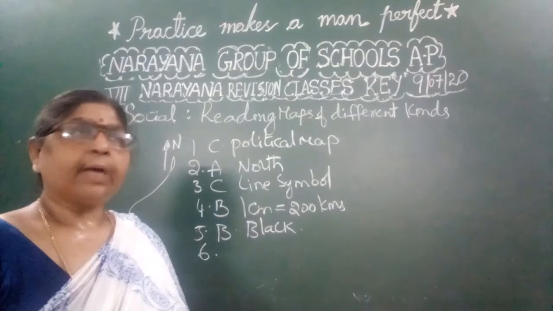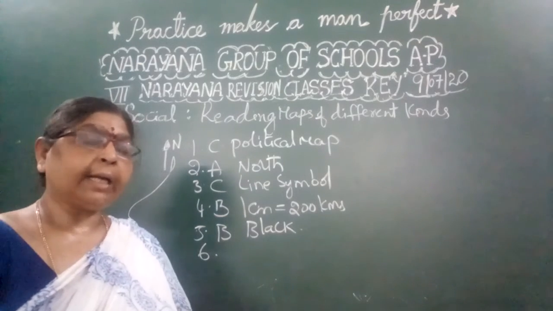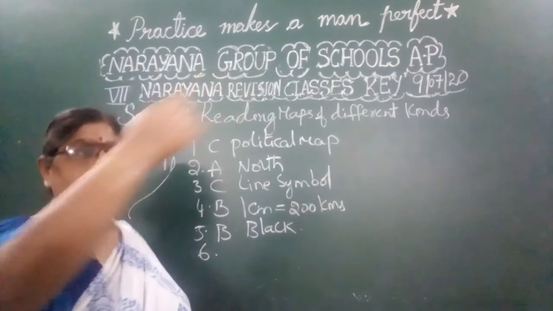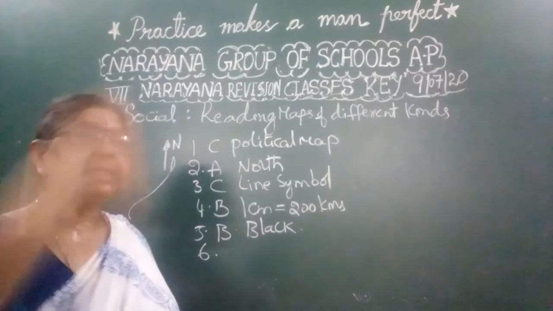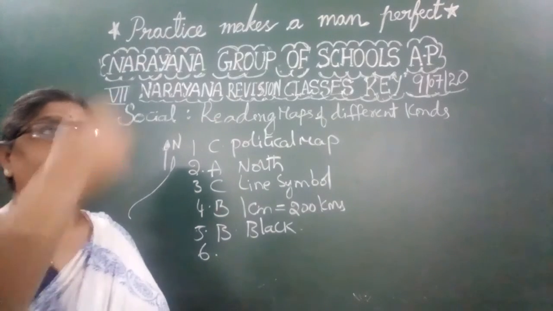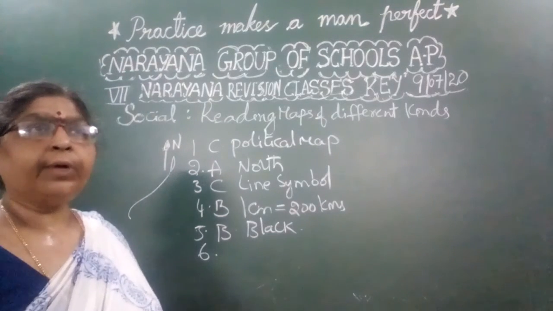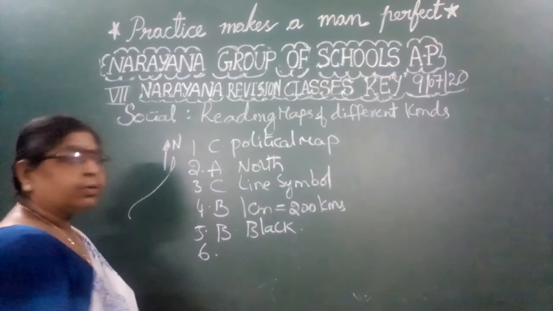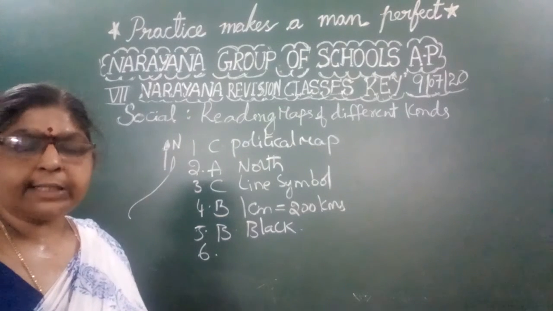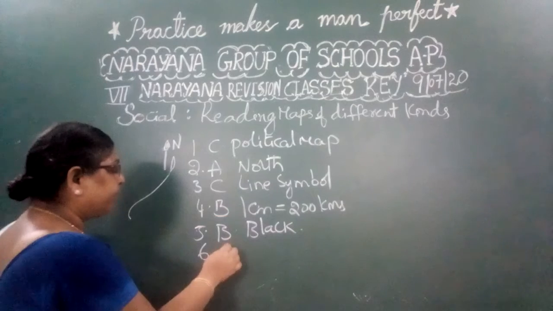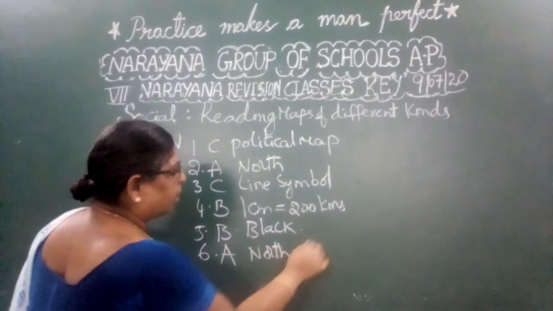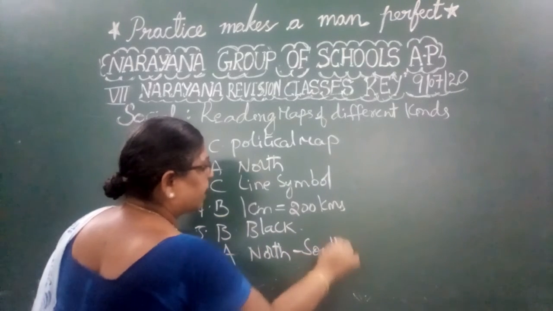Suppose you are moving from Patna to Chennai. Patna is in Bihar, that is in the north, and Chennai is in the south. So what is the direction that you are moving from Patna to Chennai? When you are moving from Patna to Chennai, you are going from north to south. So that is option A, north to south. That is the answer.